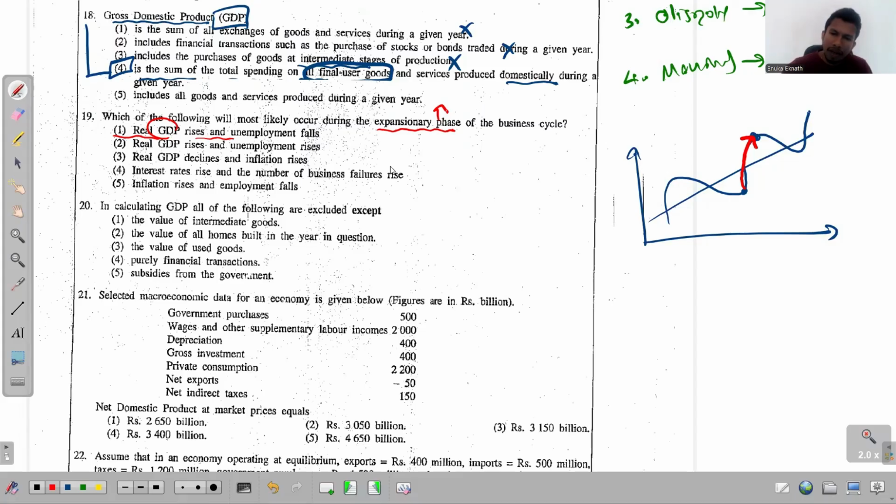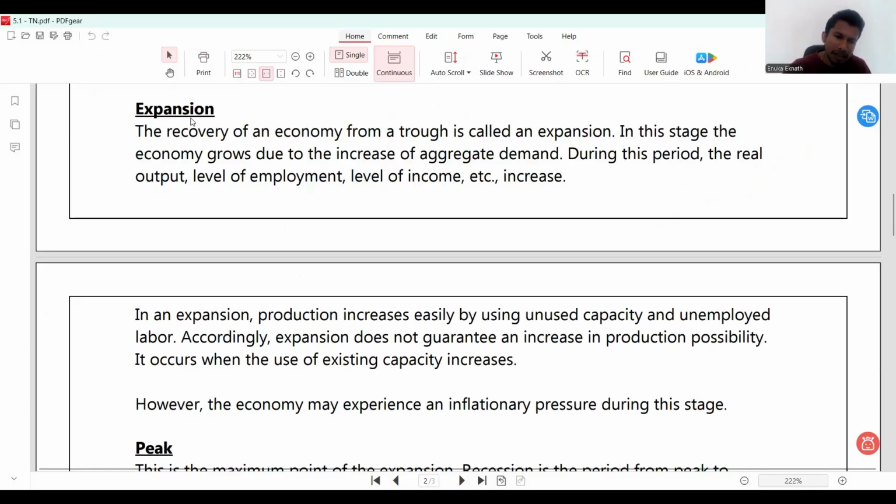Now read this. This is about expansion. It says the recovery of an economy from a trough is called an expansion. In this stage, see, this is the most important part, the economy grows due to increase in aggregate demand. Okay, so the aggregate demand increases.